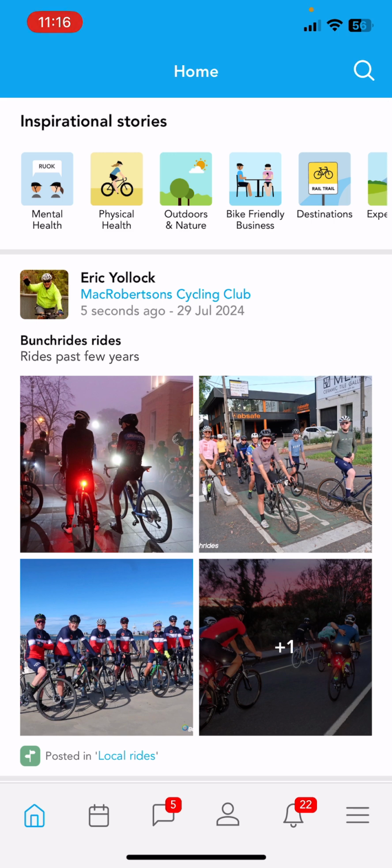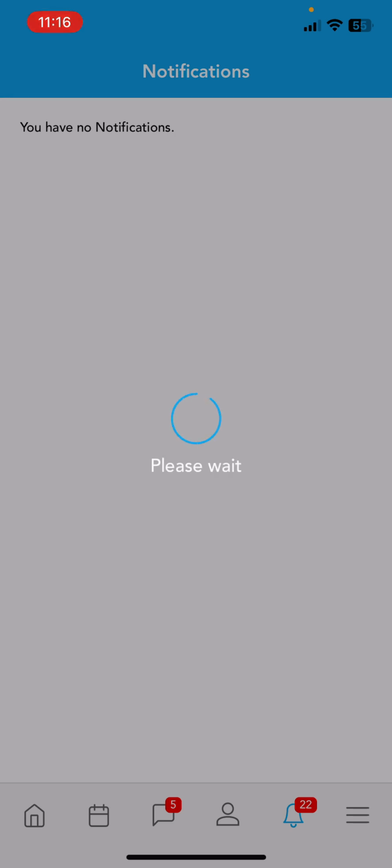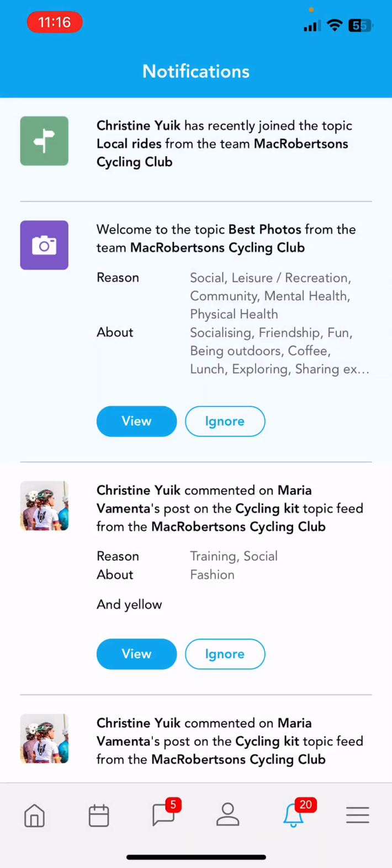Quite powerful. It is a little bit different to other platforms' work, bearing in mind that we are introducing 10 applications in one. So the navigation is going to be a little bit different, but the idea is to centralize all your communication, centralize all your posts, and again, all your notifications come through here. And you can see that Christine recently joined, or if there's a new post, it'll come through here as well. So everything is given to you as needed and giving you the right information at the right time when you need it, and not being inundated with bells and whistles and constant notifications of what you receive.